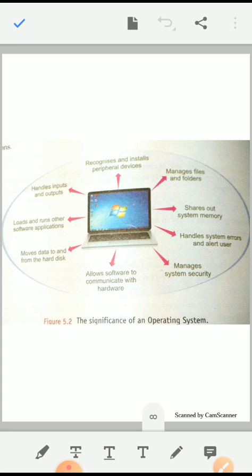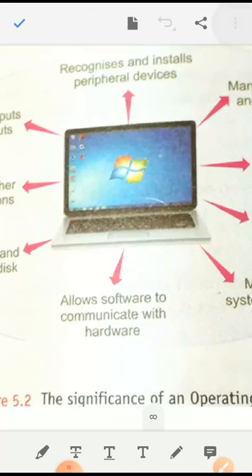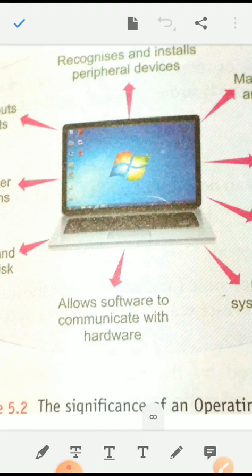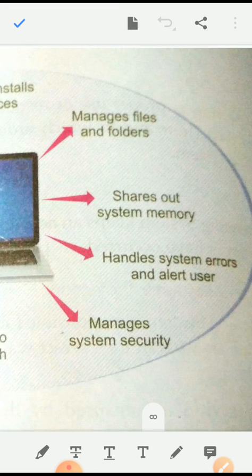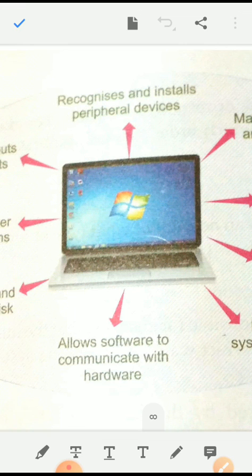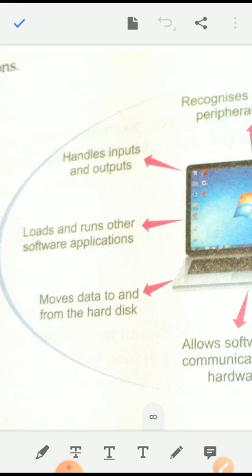Look at the significance of operating system. Operating systems have so many significances. It allows the software to communicate with hardware, manage system security, handle system errors and alert the users, share out system memory, manage files and folders, recognize and install peripheral devices, handle input and output, load and run other software applications, and move data to and from the hard disk.